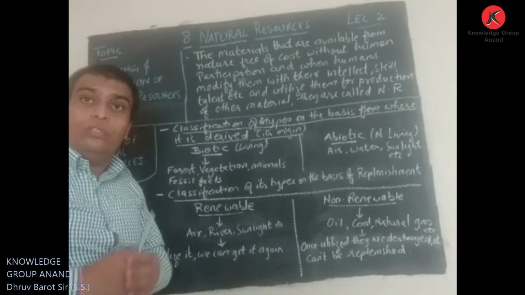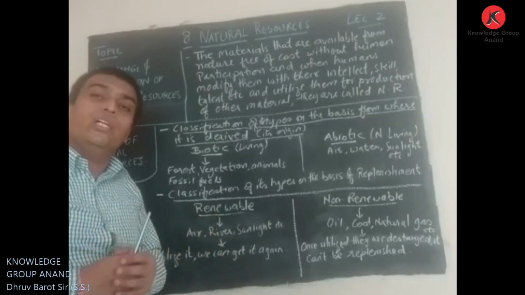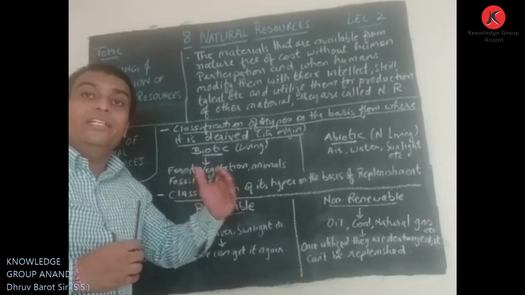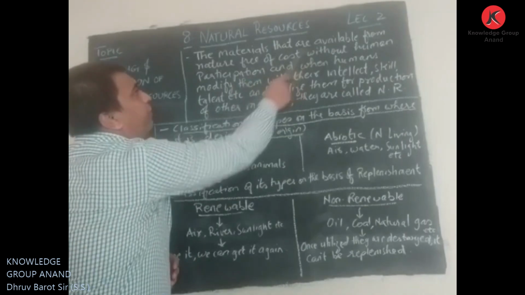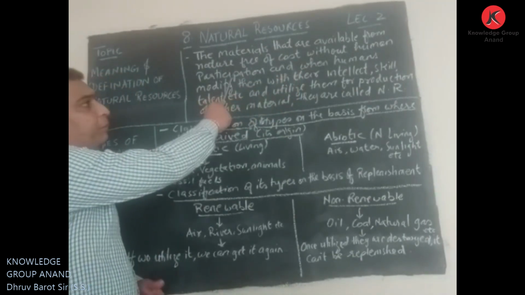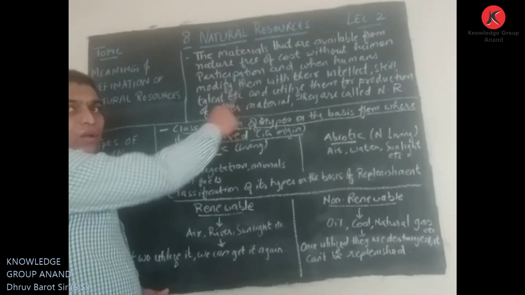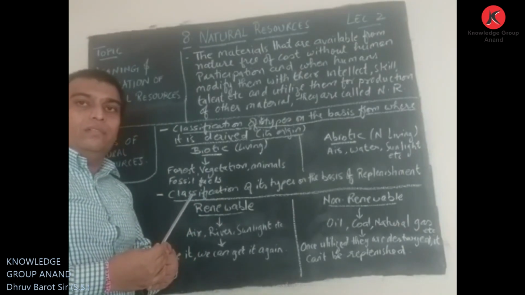They grow naturally according to the natural conditions. So that is called nature. Here it is said, the materials are available from nature free of cost without human participation.